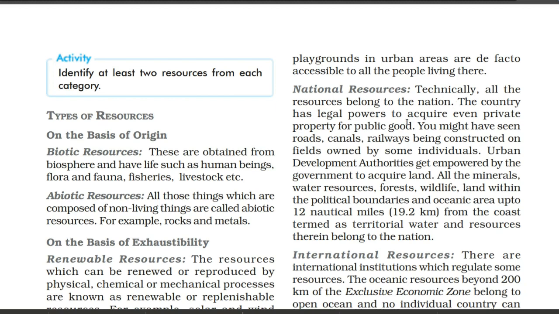The country has legal powers to acquire even private property for public good. You might have seen roads, canals, railways being constructed on fields owned by some individuals. Urban development authorities get empowered by the government to acquire land. All the minerals, water resources, forests, wildlife, land within the political boundaries and oceanic area up to 12 nautical miles, which means 19.2 kilometers from the coast, termed as territorial water, and resources therein belong to the nation.